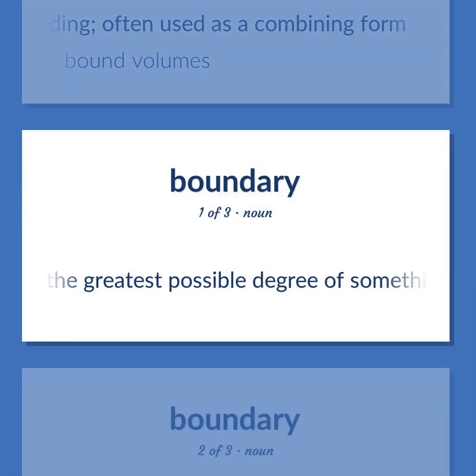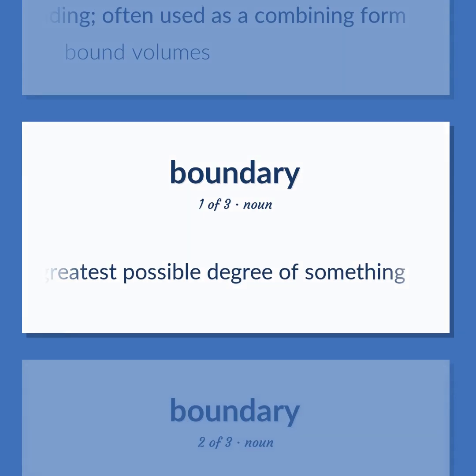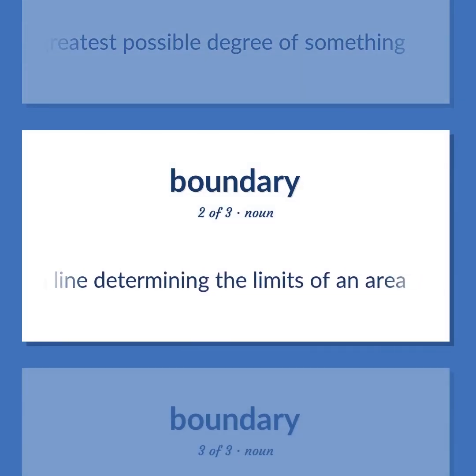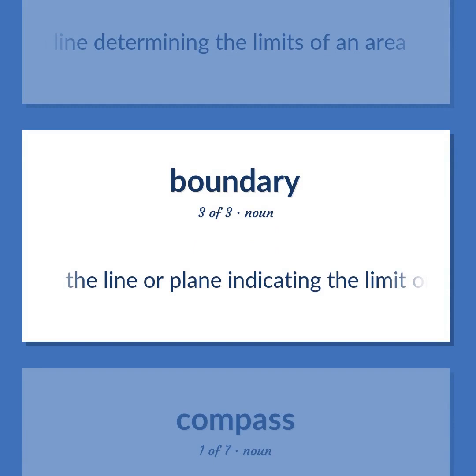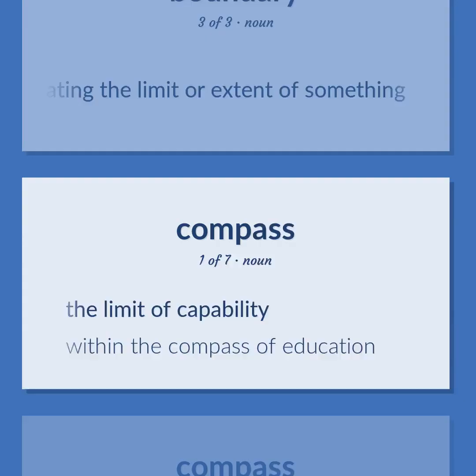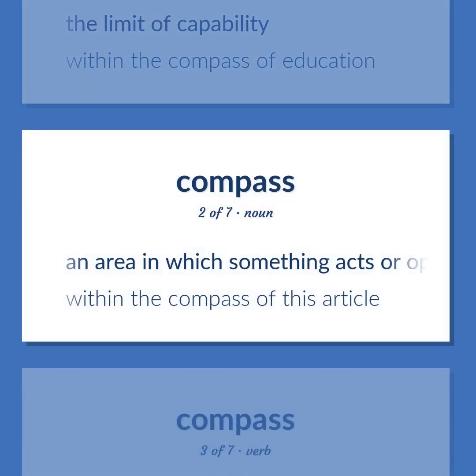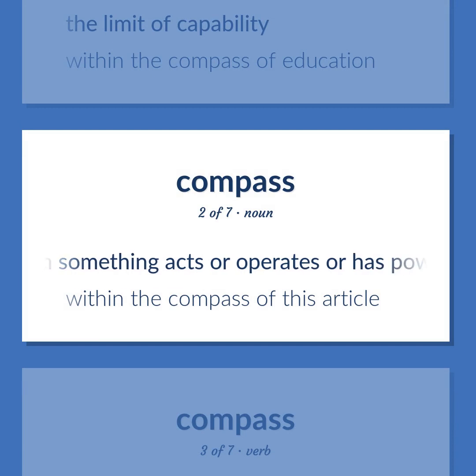The greatest possible degree of something. A line determining the limits of an area. The line or plane indicating the limit or extent of something. The limit of capability. Within the compass of education. An area in which something acts or operates or has power or control. Within the compass of this article.